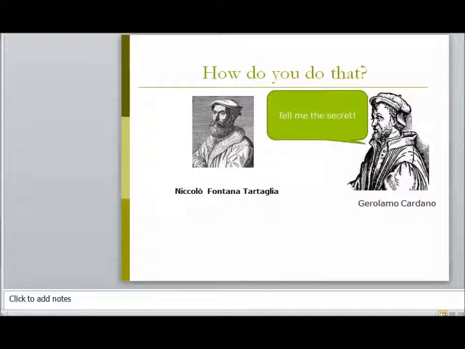So one time Tartaglia found a way of solving a new type of cubic equation that other mathematicians at the time couldn't solve. And one of the mathematicians he beat in one of these competitions, and made himself some money and a little bit of fame, was Cardano. Now Cardano was quite keen to find out the secret that Tartaglia had found, but obviously Tartaglia wanted to keep that to himself and he wanted to publish his work.